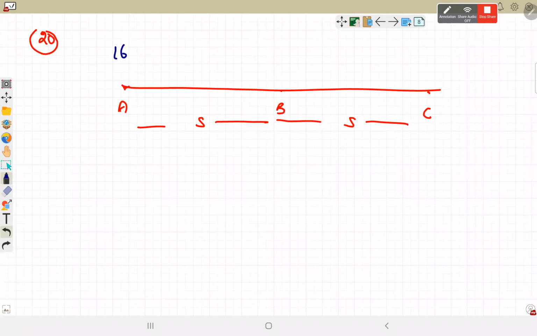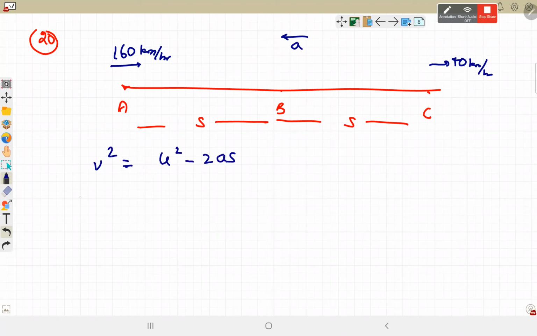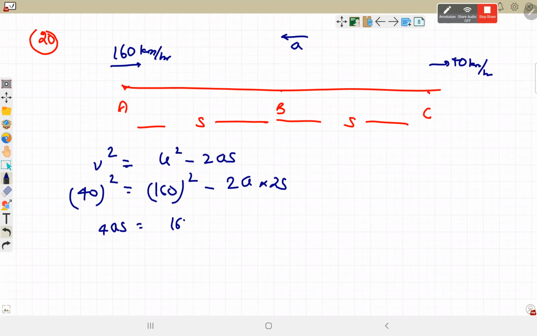So from 160 km per hour to 40 km per hour, if we assume that retardation here is A, V square is U square minus 2AS. It is 40 square is 160 square minus 2A times 2S. So 4 times AS is 160 square minus 40 square.